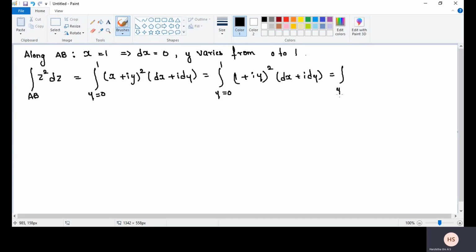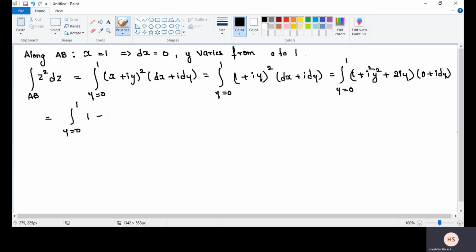Here we use (a plus b) whole square, so 1 plus i square y square plus 2iy, into dx value 0 plus i dy.